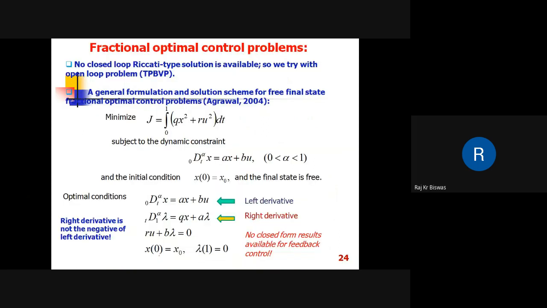Now, what is the optimal control of a fractional order system? Here is the difficulty that no closed loop Riccati type solution is available. So we try with an open loop solution.